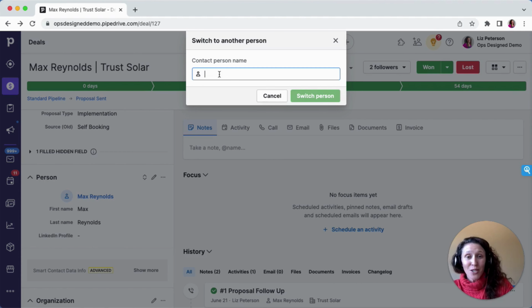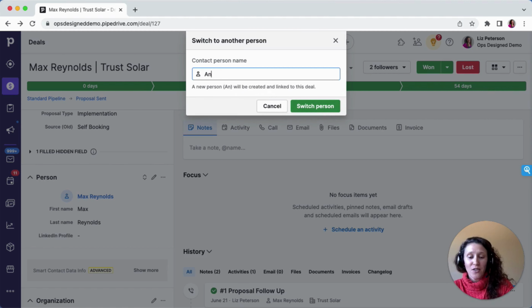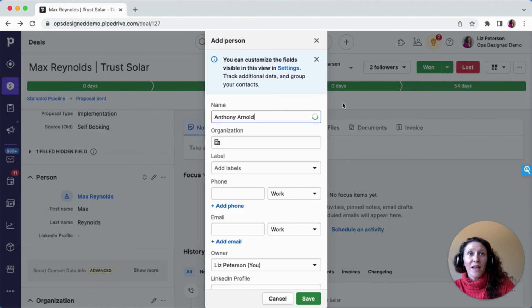To start, I'm going to switch to a new person. So I'm going to start typing. I type Anthony and I don't get any matches. It says, hey, do you want to add them as a new contact? And so I'm going to put in the last name, and I'm going to select that, click switch person. Then it's going to pull up the add person window.